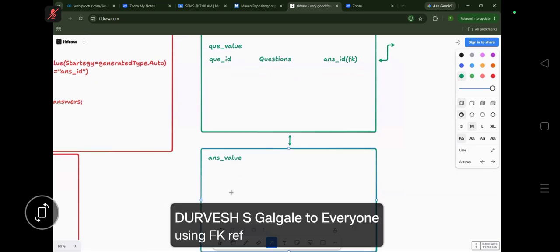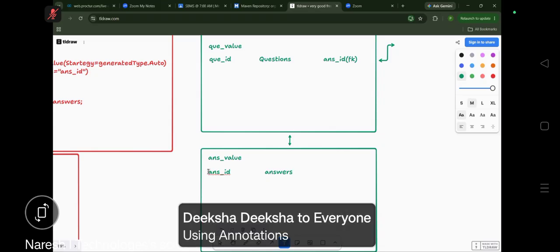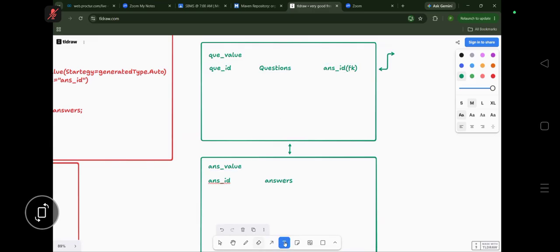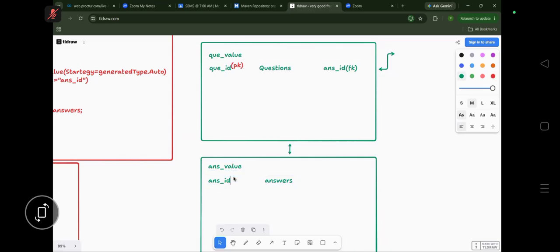Okay, wait. This thing is important for you. Now I'm writing here answer ID, and here answers. Any other things in this table? No. Now what will happen when you write this answer ID? It is going here or not? Yes. Right now you can see, guys, everybody concentrate. This is a primary key. This is also a primary key, yes.